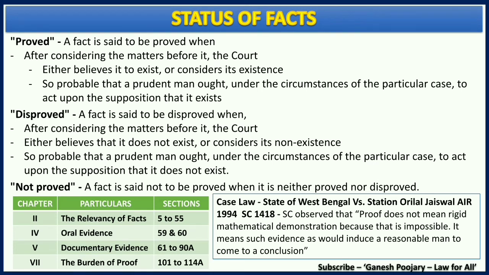One case law that you can refer to here is State of West Bengal versus Sahadeo Lal Jaiswal. Here, the Supreme Court observed that proof does not mean rigid mathematical demonstration, because that is impossible. That is why you can see probability in both the proved and disproved definitions. It means such evidence as would induce a reasonable man to come to a conclusion. That is what we are understanding with the word probable. So that is the importance discussed in this particular case law.